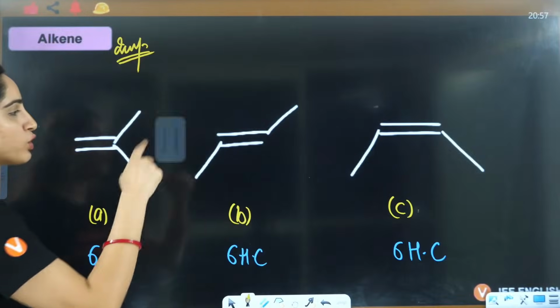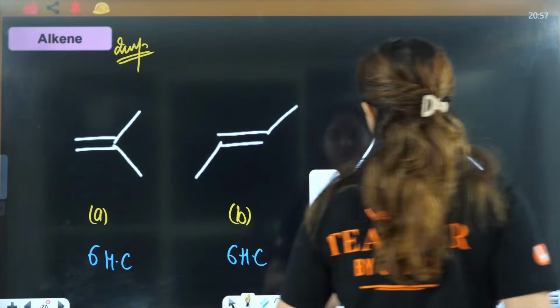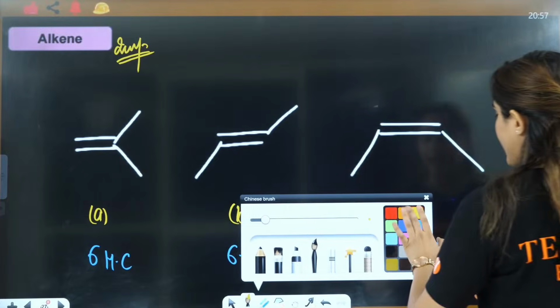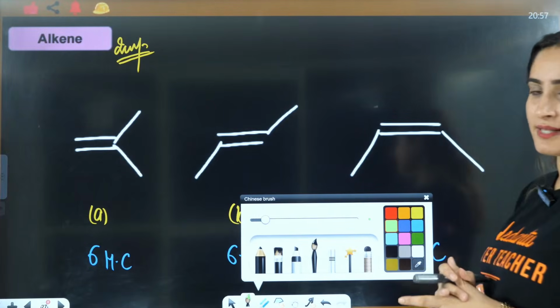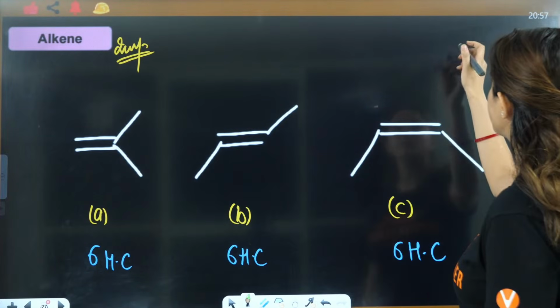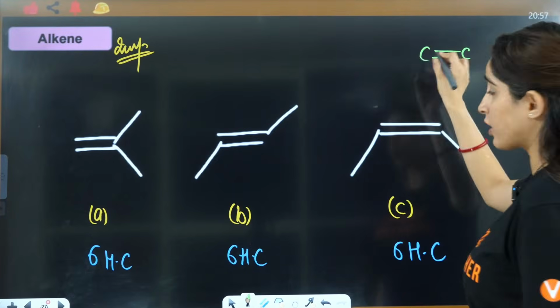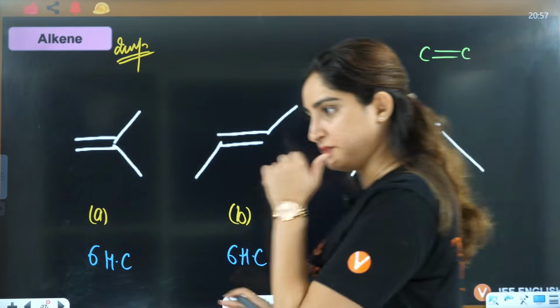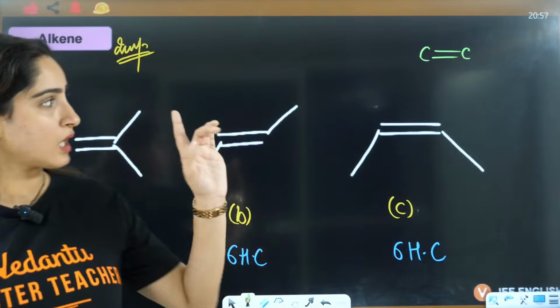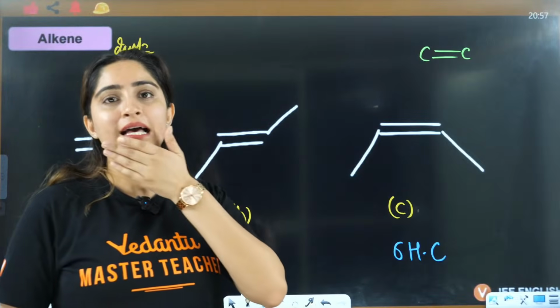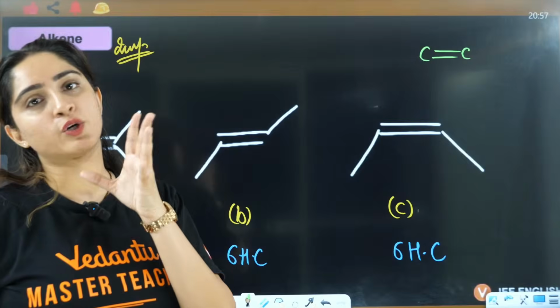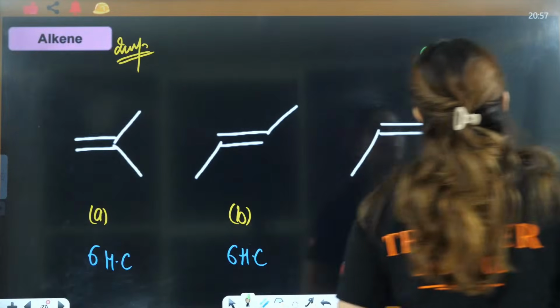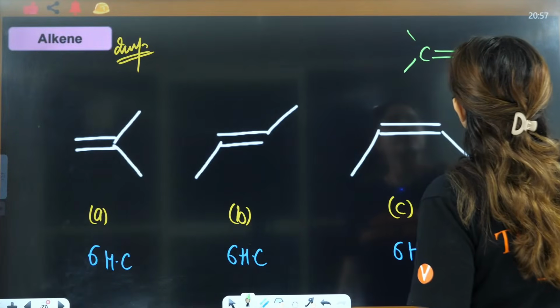Firstly, tell me out of these, is there any geometrical isomer? Those who have no idea about GI, just tell me about cis and trans. Geometrical isomer is when you have this; I'll talk about it in isomerization. Don't worry about that. When we do isomerization, we'll do multiple questions based on that. Right now, just see this thing.